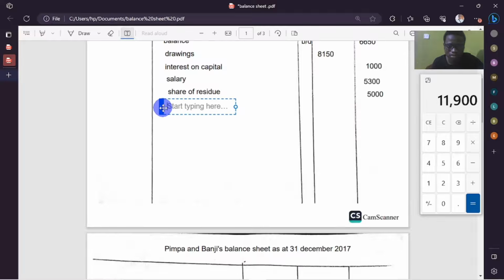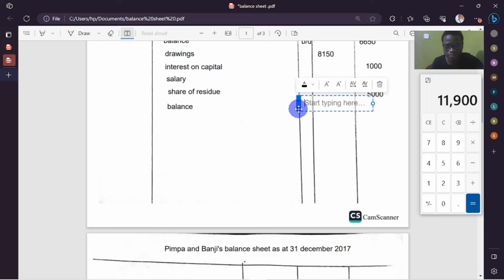We say balance. The only difference was on the salary. So you are going to say balance carried down. Balance carried down. We do our math here.